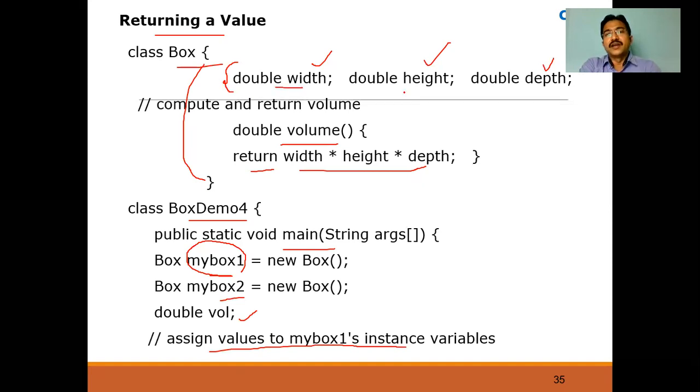Double width, double height, double depth. They are called instance variables when you access them with the help of the object name, dot, variable name. That is, object name, not variable name: my box 1 dot width, my box 1 dot height, my box 1 dot depth. For these instance variables we need to assign some values. How to assign the values? With the help of the assignment operator.